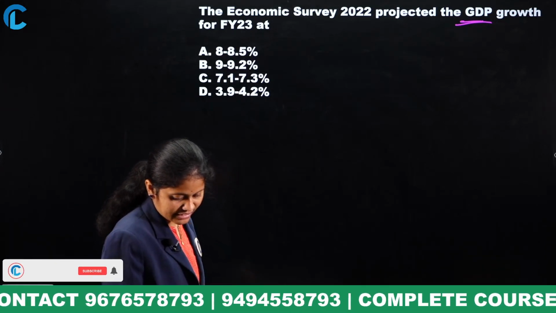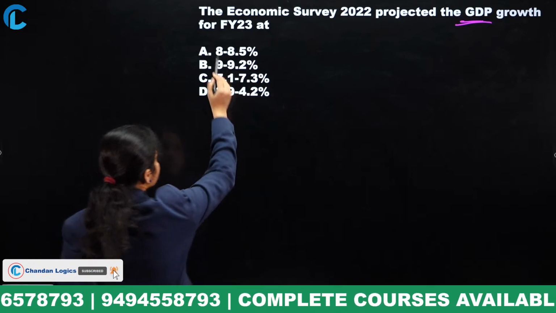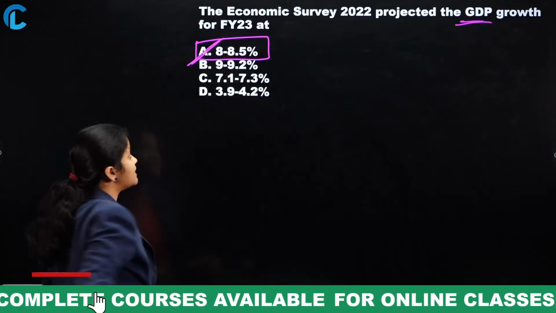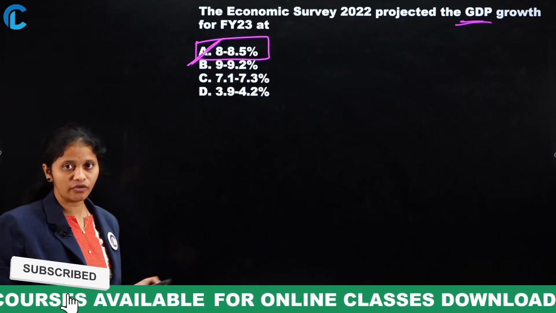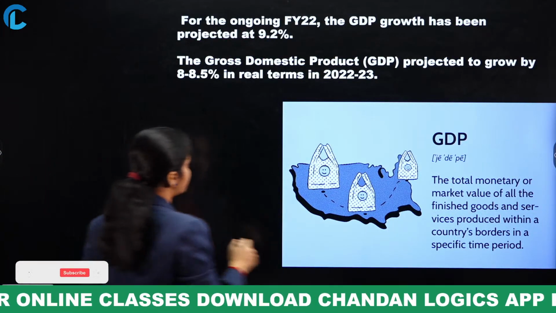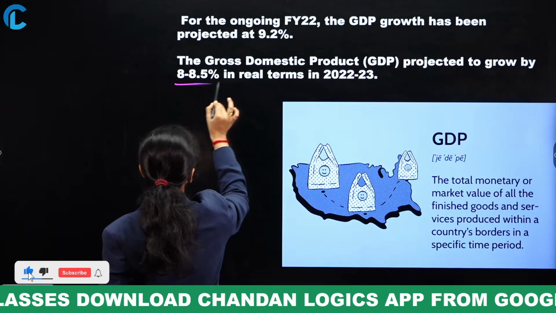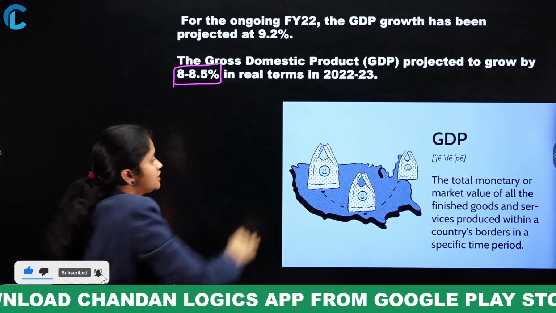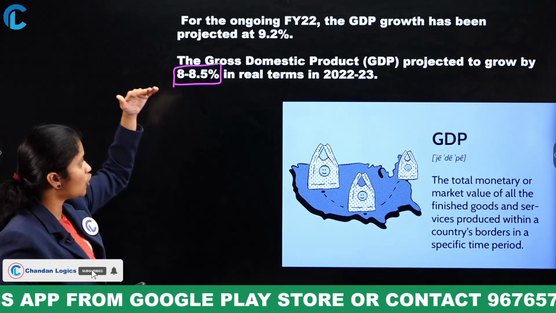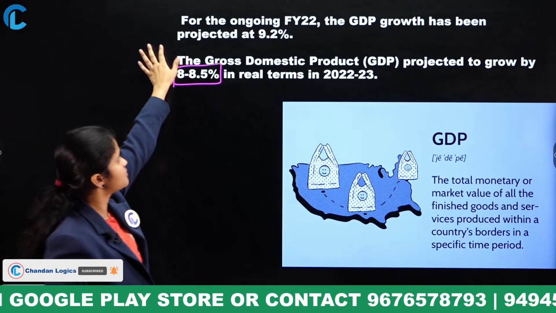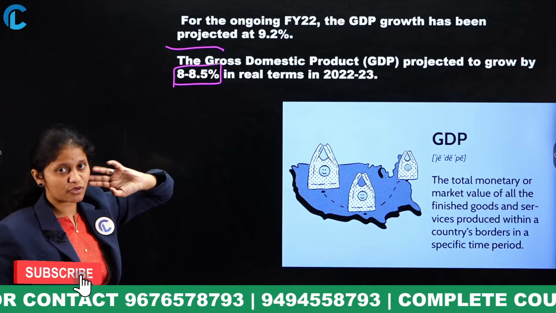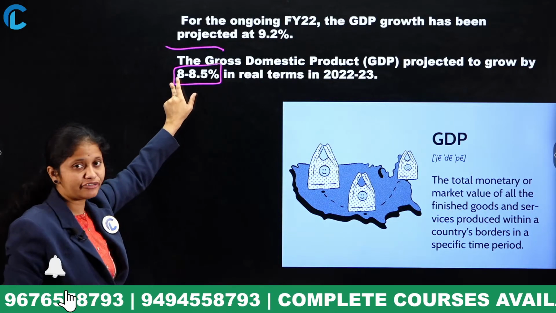Yes, now let me give the answer here. Economic Survey projects GDP growth at 8 to 8.5 percent. Option A is the perfect answer. Once verify whoever has made a mistake here, and also if you can observe, the gross domestic product is projected to grow by 8 to 8.5% in real terms in 2022-23. That was the expectation. And for the ongoing year, the GDP growth has been projected at 9.2 percent. And for 2022-23, it was projected to grow by 8 to 8.5 percent.